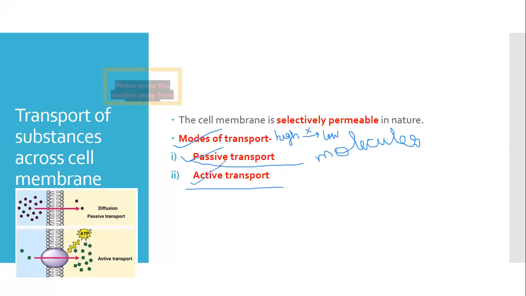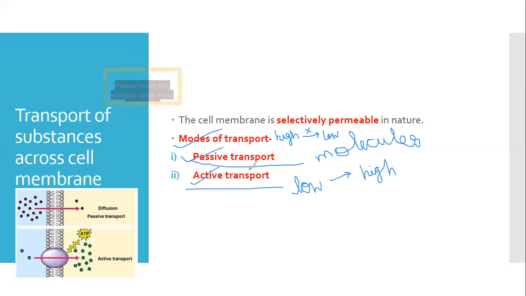Now, active transport is where the transport of substances or molecules occurs against the concentration gradient, that is, from low to high. And for this, you will require energy. So with the expenditure of energy, the transport of glucose or mineral ions can be done across the plasma membrane, or the cell membrane.